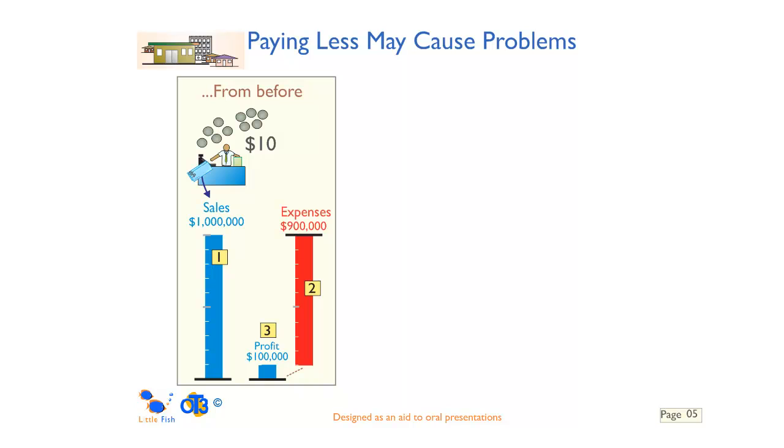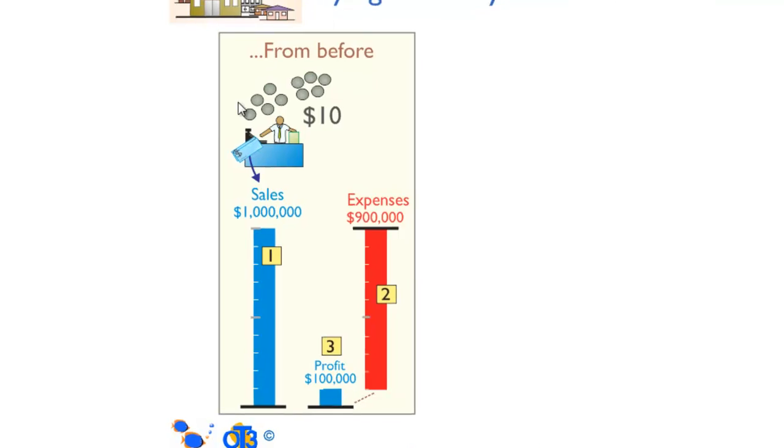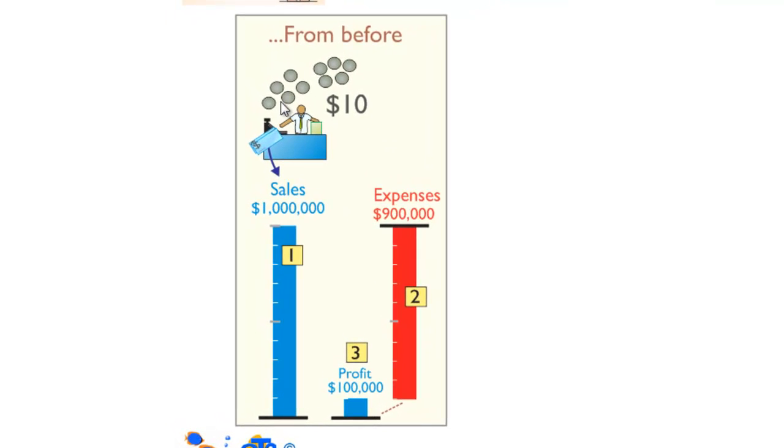Now, of course, we all want to pay less, but let's have a look why paying less may cause problems. We're going to look at this as if the same number of people came into the shop. So from before, we can see our $10 goes in. We've got the $1 million worth of sales, which is bigger than our expenses.